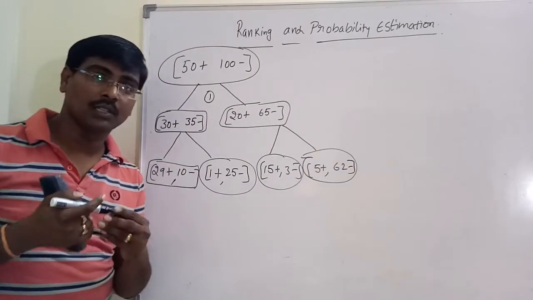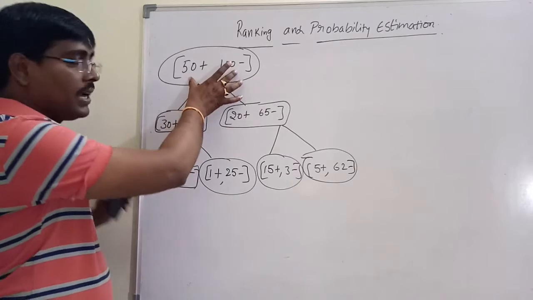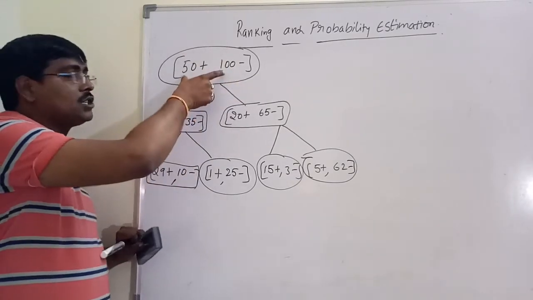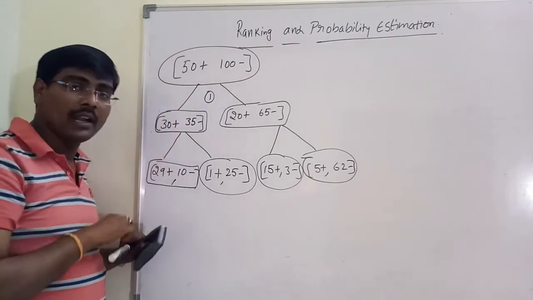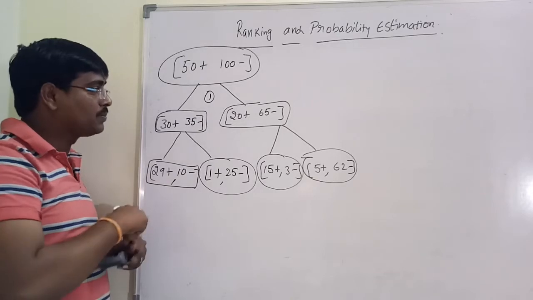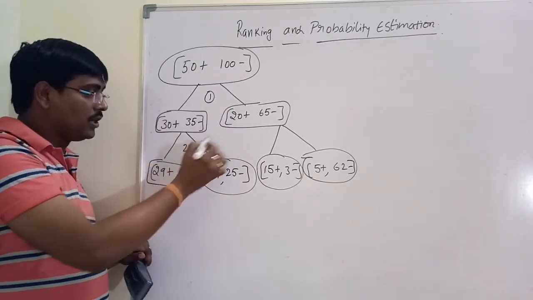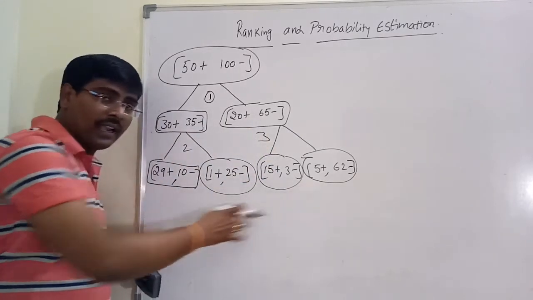This is an example. Suppose initially the root contains the entire class distribution. That is, our example contains 50 positive instances and 100 negative instances. At split 1, we are dividing these into two parts. Then we have split 2 and split 3. Now we have to give ranking.